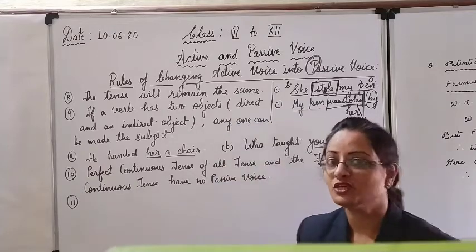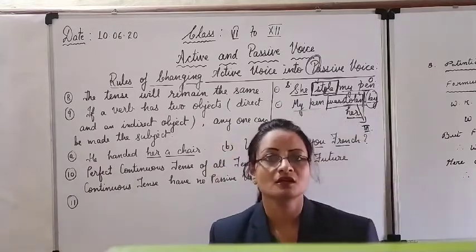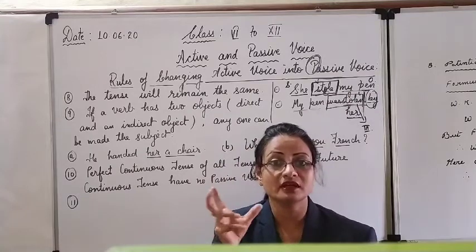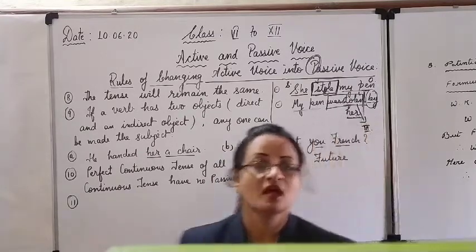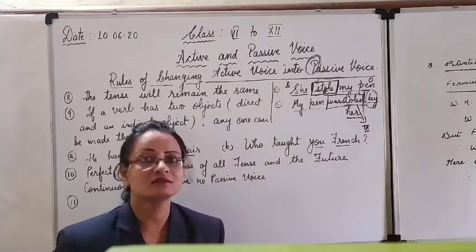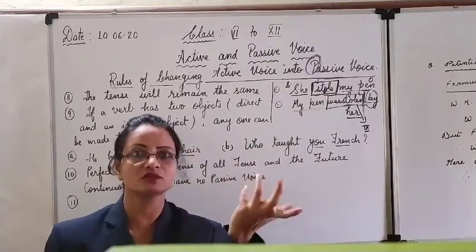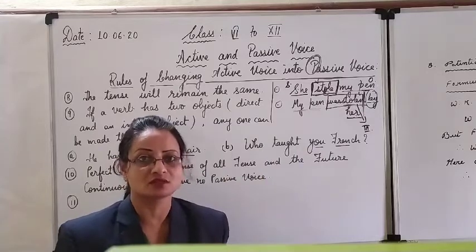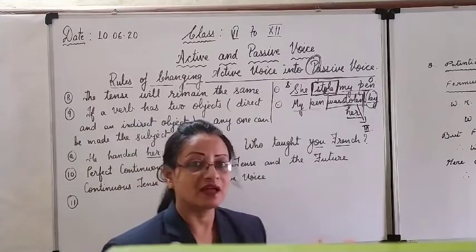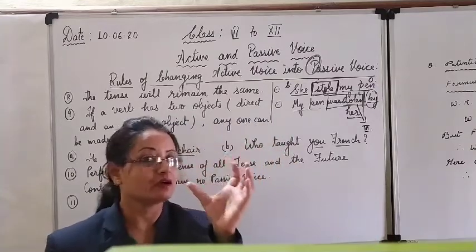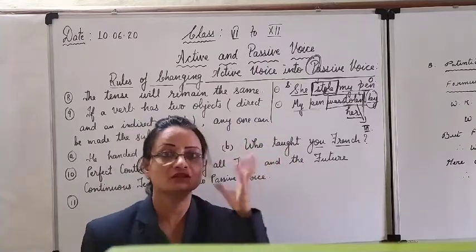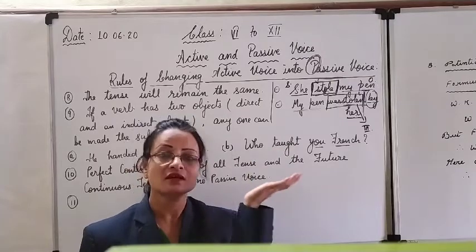When there are two objects, living and non-living, the indirect object will be the human being or the person, and the direct object will be the thing, because the name itself is object and human beings are not objects. So we can treat human beings as indirect objects, and the non-living thing we can treat as the direct object.